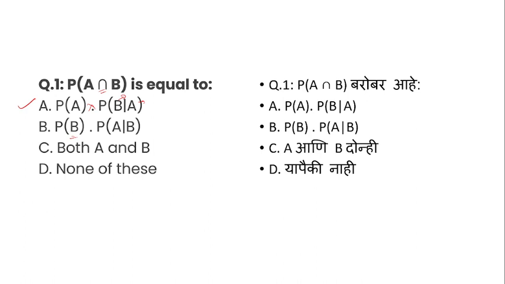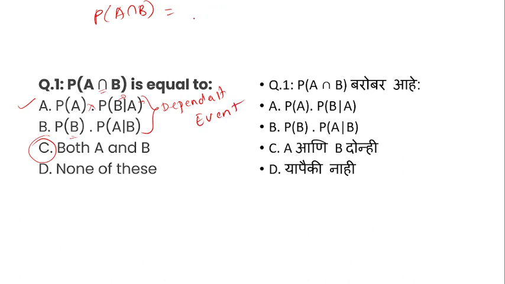Okay, so according to this question, our right answer will be option number C. Why option number C? Because the probability of A intersect B in this case fulfills the condition of the dependent events.